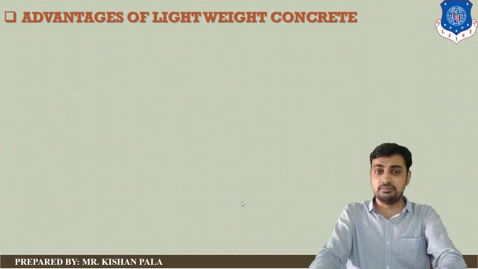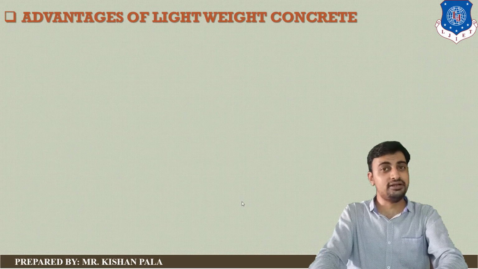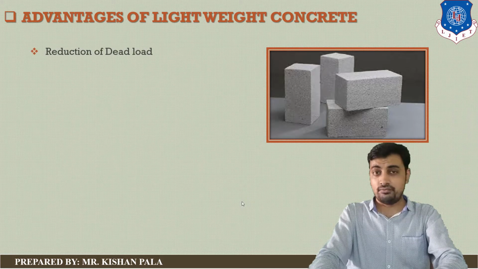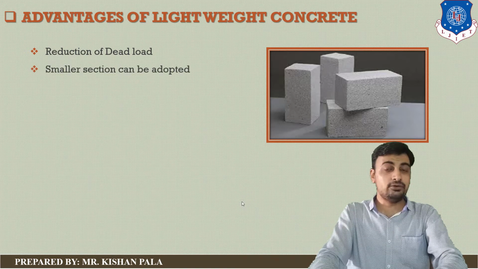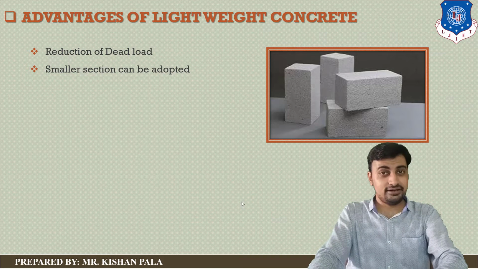Now let us discuss the advantages you can get with the use of lightweight concrete. First of all, you are decreasing the dead load of the structure. Second, due to the decrease of dead load, there is a possibility of decreasing the section size of the elements of the RCC structure.